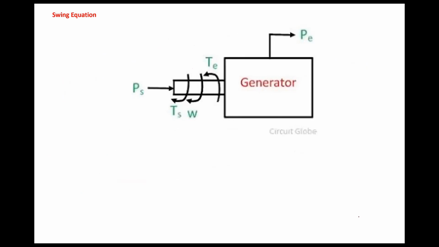Next is the swing equation. Now, again going into the mechanics which we learned yesterday. So PS is the shaft power that is coming from the prime mover. Tau S is the shaft torque which is trying to rotate the rotor in the clockwise direction. Omega R is the rotor angular velocity in mechanical radians per second.